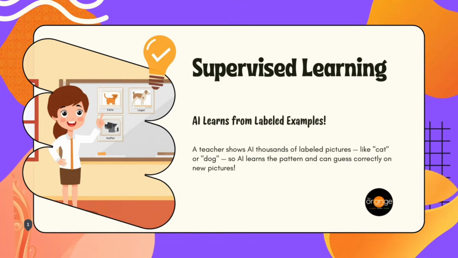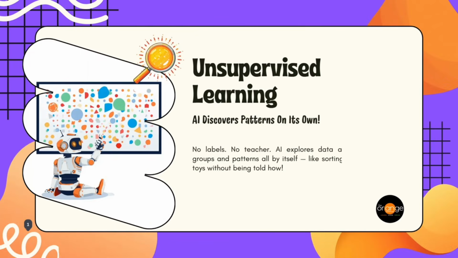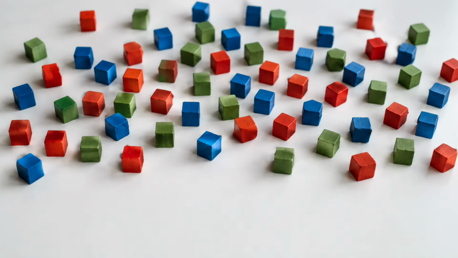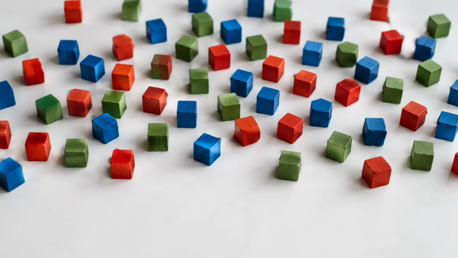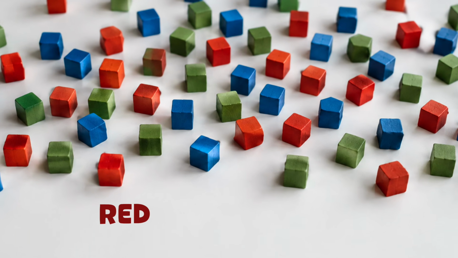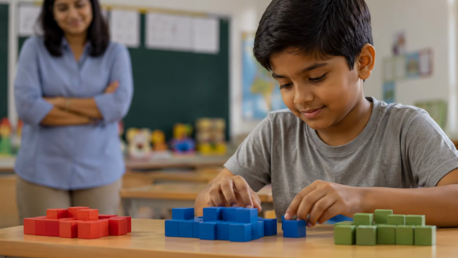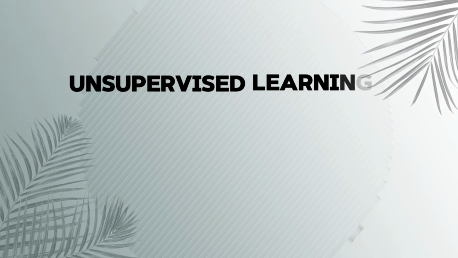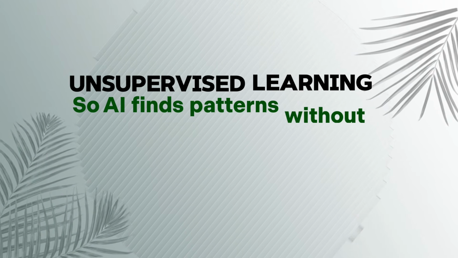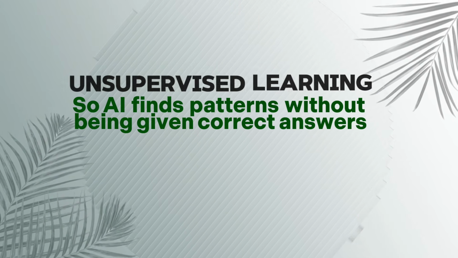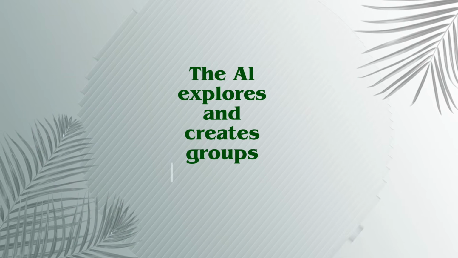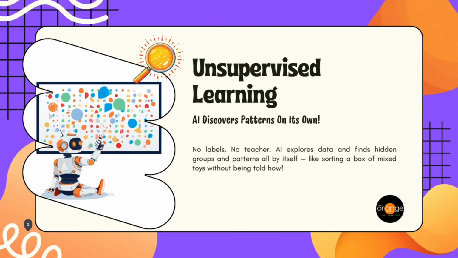Next comes unsupervised learning. Now imagine in a different situation, your teacher gives you red blocks, blue blocks, green blocks, 3 categories of blocks of red, blue and green color, but gives no instructions. You decide to group similar colors together. Nobody told you the answers. You discovered the pattern yourself. That is the unsupervised learning. So AI finds patterns without being given correct answers. The AI explores and creates groups on its own. That is unsupervised learning.